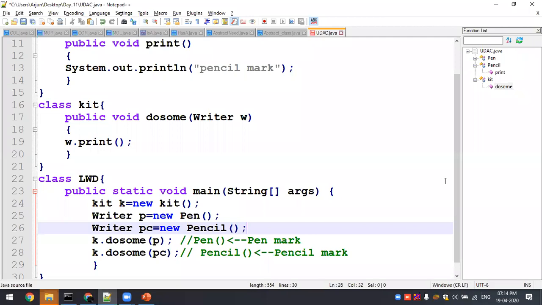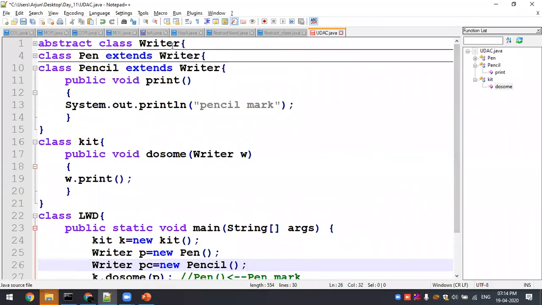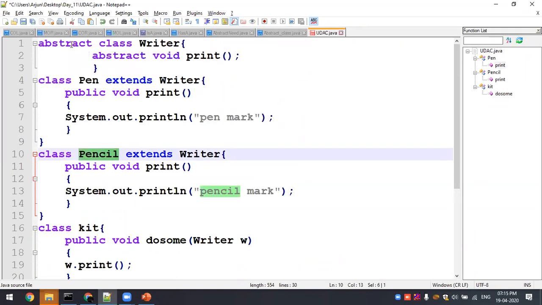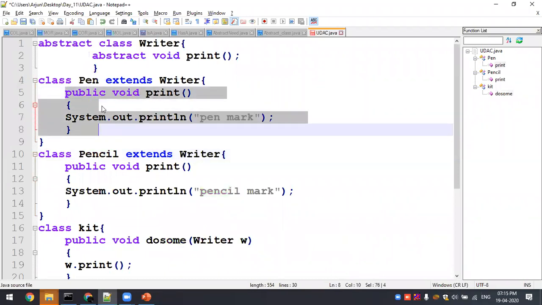So I have an abstract class writer. Under the abstract class, the first, pen, is a child, and the second, pencil, is also a child. If the abstract class has an abstract method print, you are supposed to give an implementation of the print method in the child classes, or else it will throw an error. So the public void print method implementation is given here, and the same way the public void print method is going to work for the pen instance and the pencil instance.